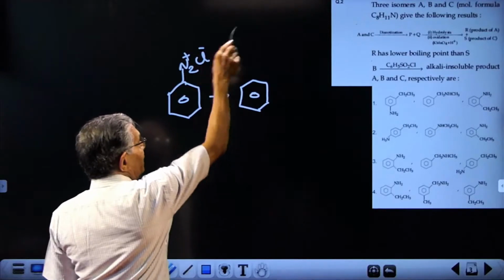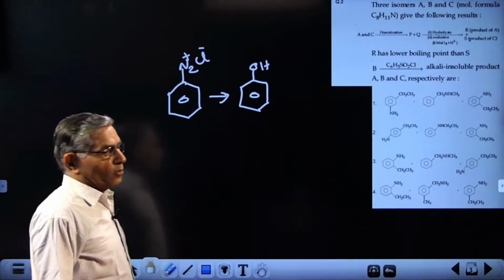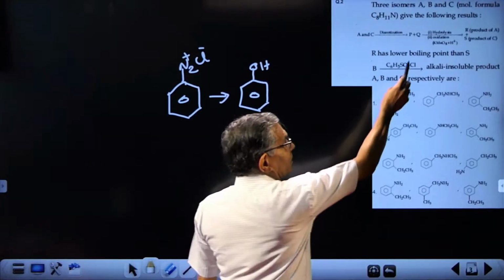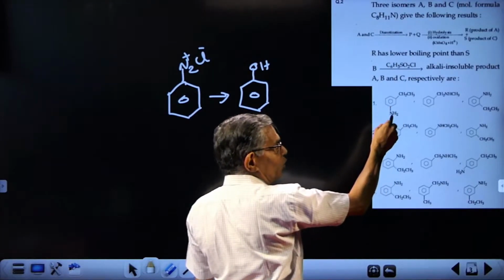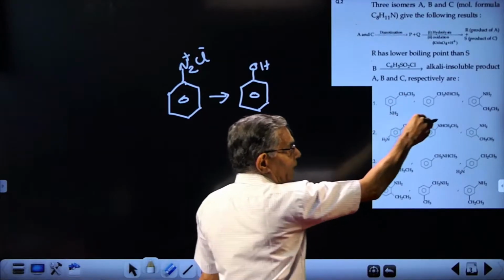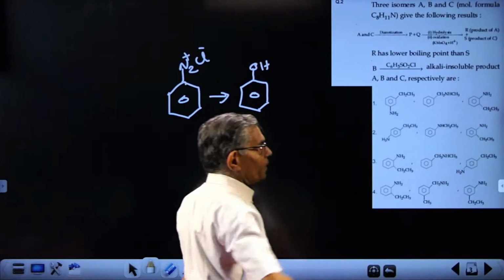This will be completely replaced by OH group. You are getting a phenolic compound. NH2 replaced by OH. So after hydrolysis, NH2 becomes OH. So it is meta-ethyl phenol. That way, these 2 compounds become phenol.